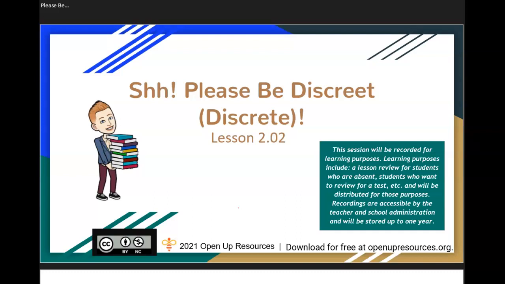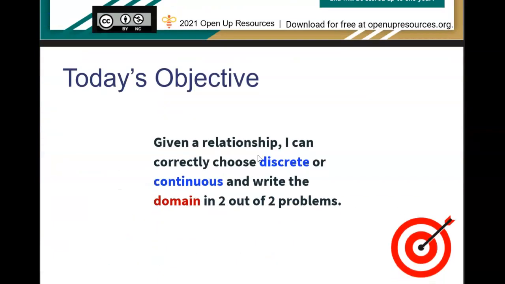We'll be looking at lesson 2.02 today. Shh, please be discreet. Notice this is the discrete we talked about last week versus the math discrete. So today's objective is, given a relationship, I can correctly choose discrete or continuous and write the domain in 2 out of 2 problems. Those are vocabulary words from last week.